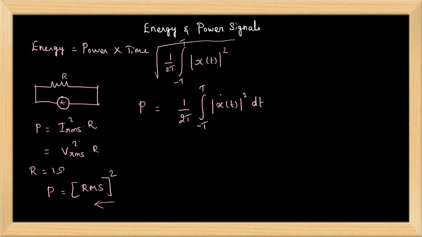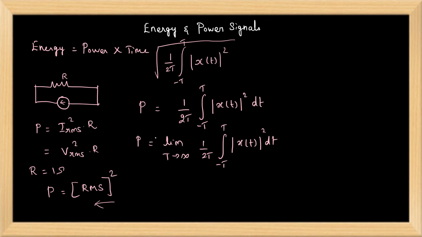If my signal is periodic, this formula is enough, because it will go up to infinite duration. But if my signal is not periodic, I have to consider the time duration as infinite. So generalizing the power formula: limit T tends to infinity, 1/2T integral from -T to +T of |x(t)|² dt.